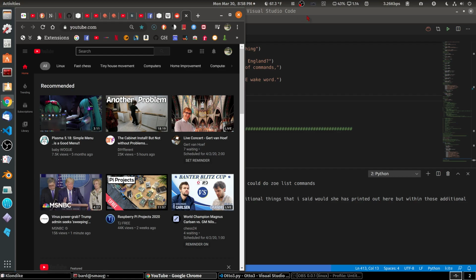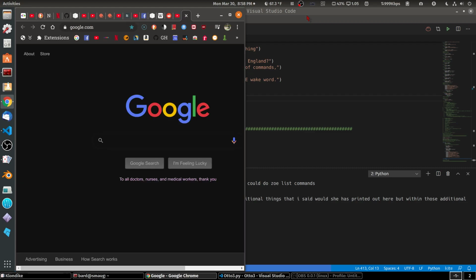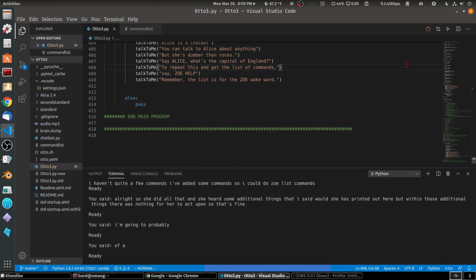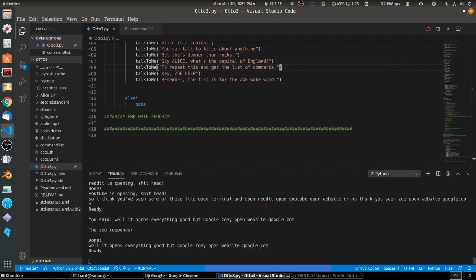Zoe, open website google.com. There we go. So she understood me. You have to say the words within a certain period of time. I paused too long between saying Google and saying .com. And she needs the .com in order to open the website. So it's just something that one has to do. And let's see, what else can I show you here?